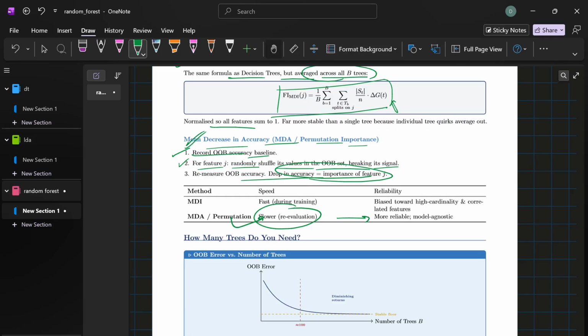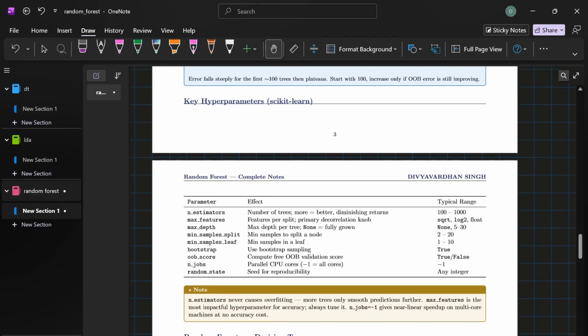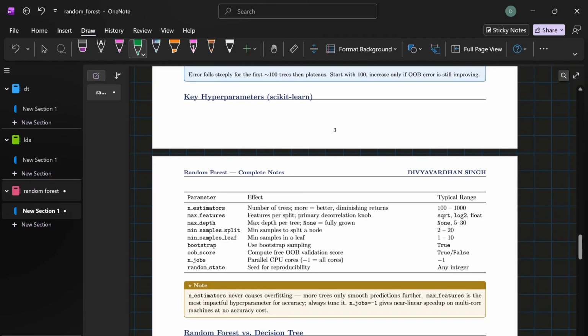Moving forward towards the hyperparameters, the comparison and the key takeaways, we have the hyperparameters to go forward with. First, n_estimators, which is the number of trees. More trees is almost always better, but with diminishing returns. Start with 100. If your OOB error is still improving, go higher, up to 500 or 1000. Now, an important point: adding more trees can never cause overfitting. More trees only smooth out the prediction.